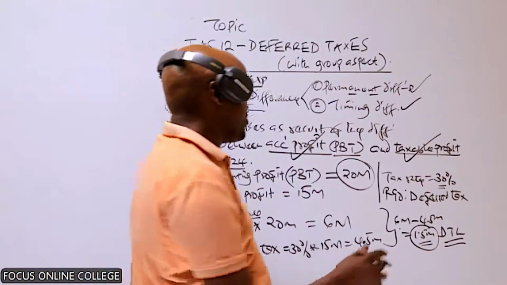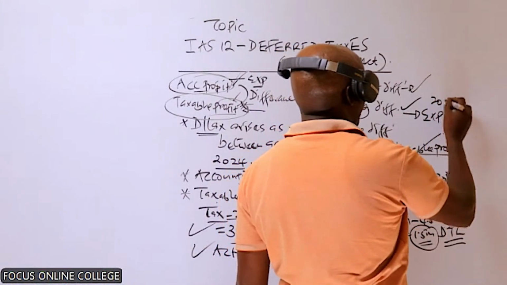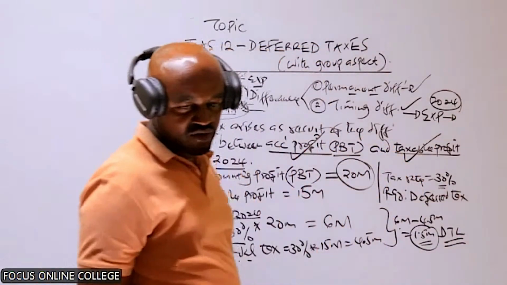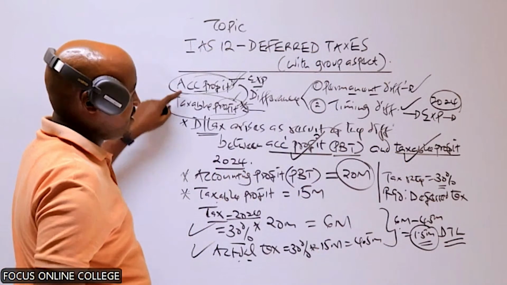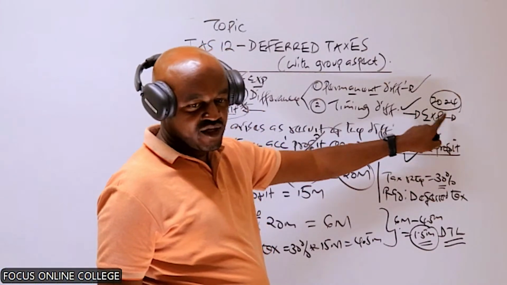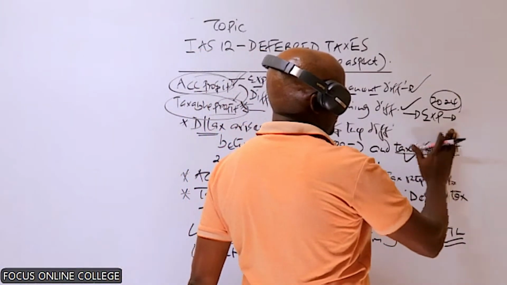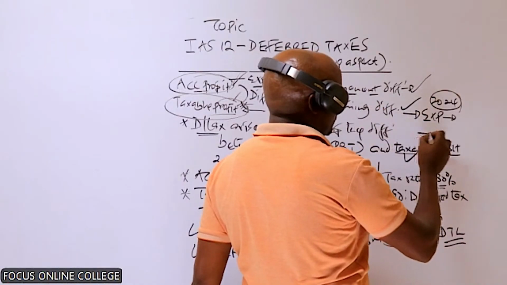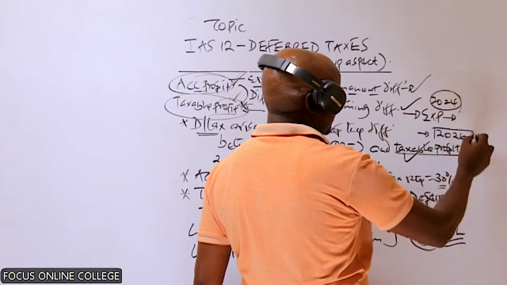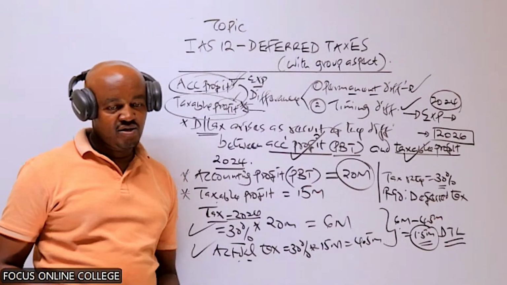Let me give an example. Assuming we have an expense which has been incurred by the company in the year 2024. This expense was used in the computation of accounting profit in the year it was incurred, 2024, but the company has agreed with the tax authority that that expense will only be treated as allowable expense in the year 2026. So what does that mean?